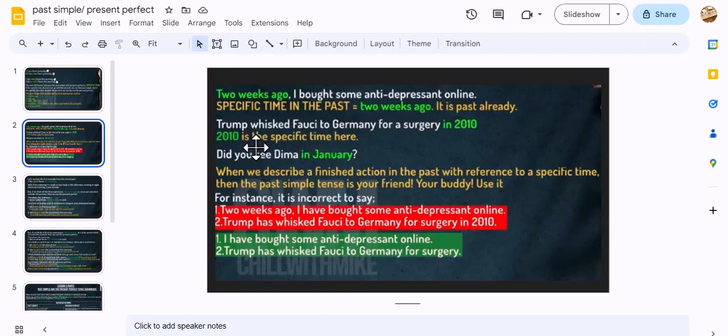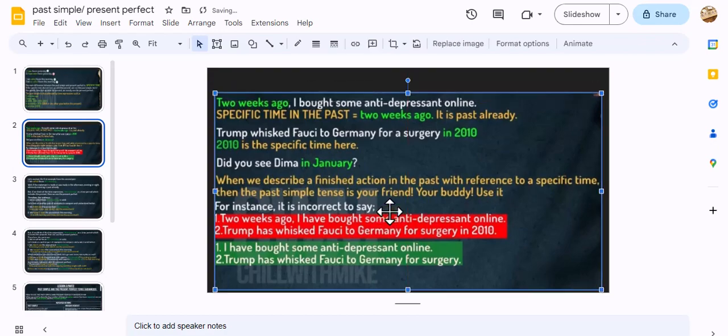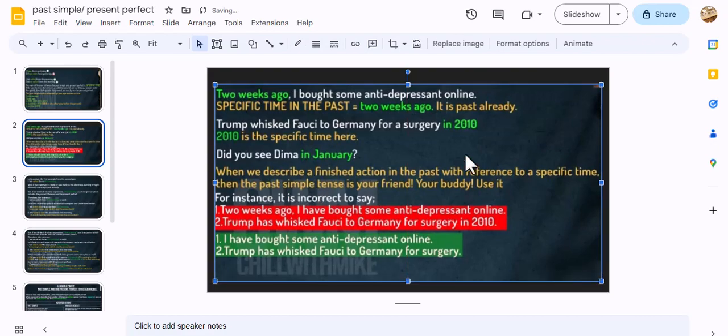Let's read our next example here. "Trump whisked Fauci to Germany for a surgery in 2010." So in this example we used a specific time, which is in 2010. Did you see that in this example we have in January, maybe not a specific year? So anything that comes with this structure, a time expression, we use the past simple.